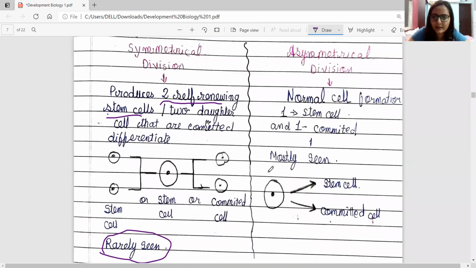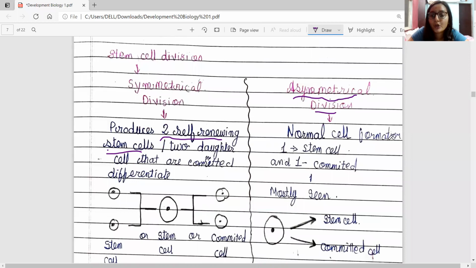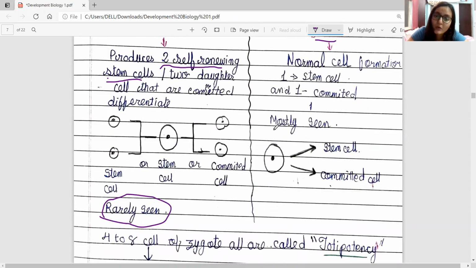In some cases it occurs, but asymmetrical division is a type of division in which normal cell formation is the same, which means one stem cell is produced and the second is a committed cell. This is mostly seen. The stem cell will divide and form a stem cell and a committed cell.